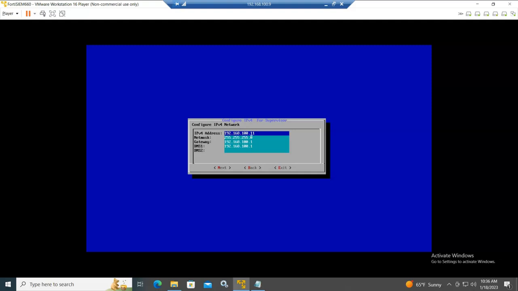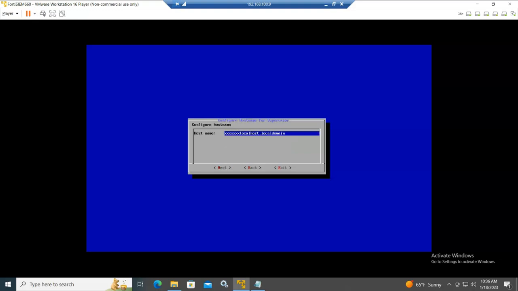So I will just change this. I will make it 155. Okay, and this is my router, the gateway, and the DNS. I can put a secondary DNS. Okay, and then press next.